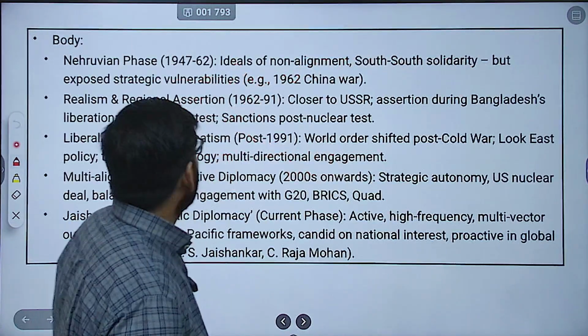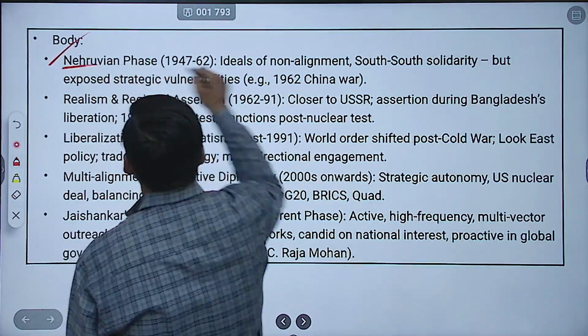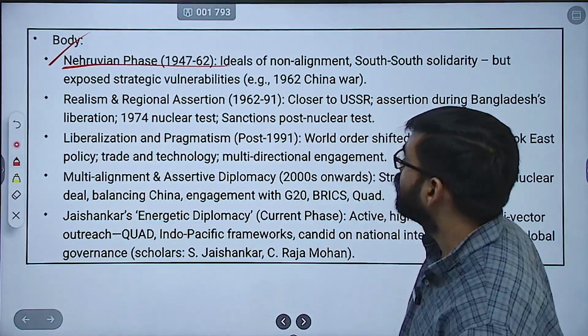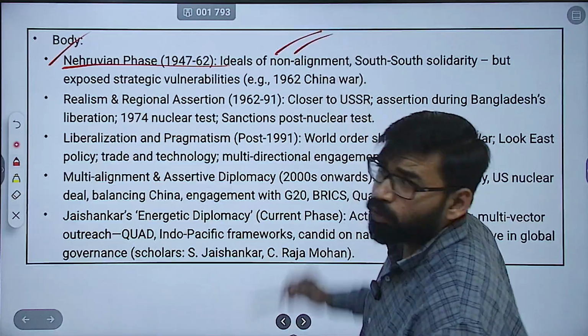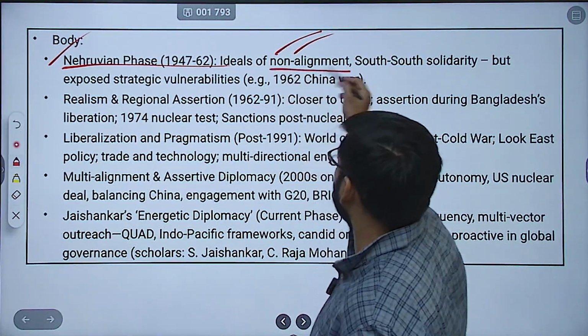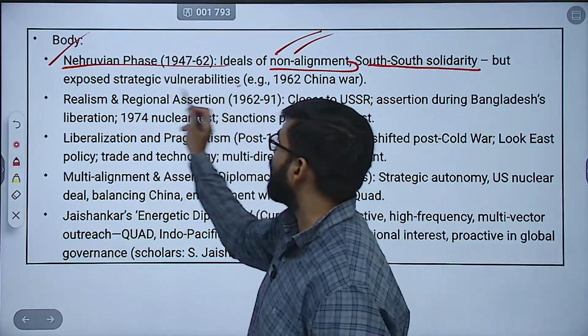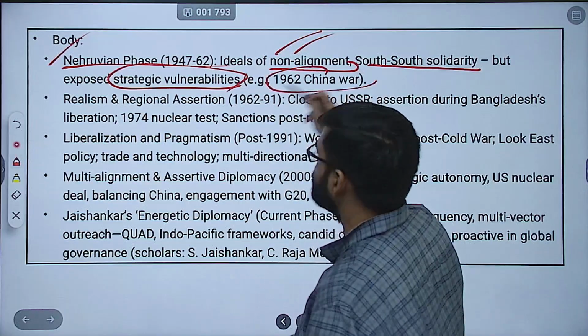Now, in the body of the answer, you can mention the phases. The first phase is the Nehruvian phase, 1947 to 62, which was known for idealism, that is the ideals of non-alignment and South-South solidarity. But it exposed strategic vulnerabilities like the 1962 China War.